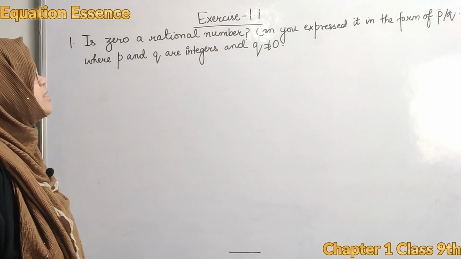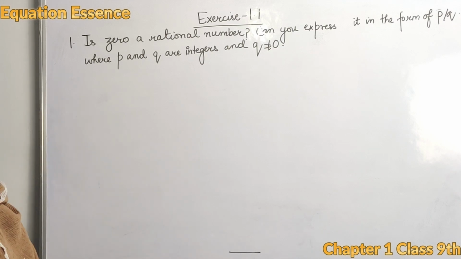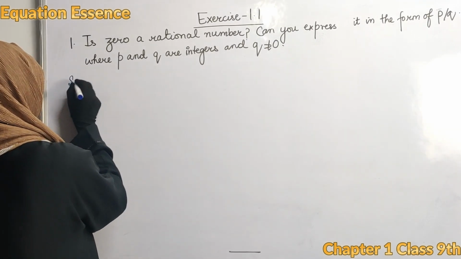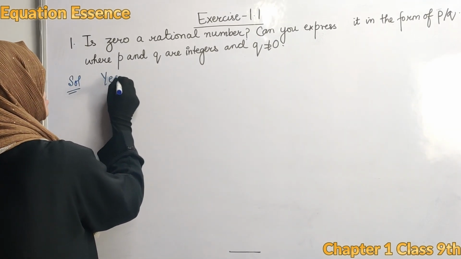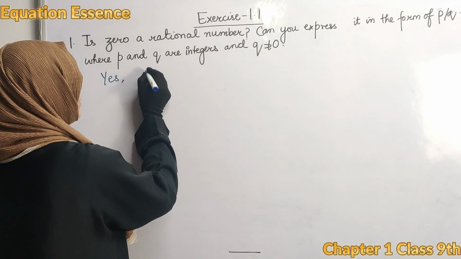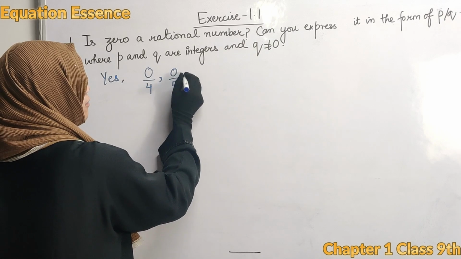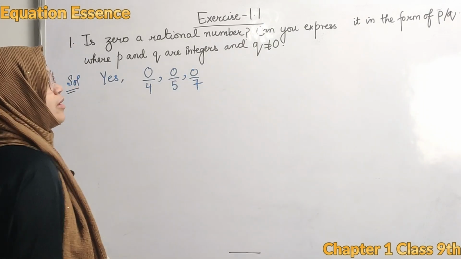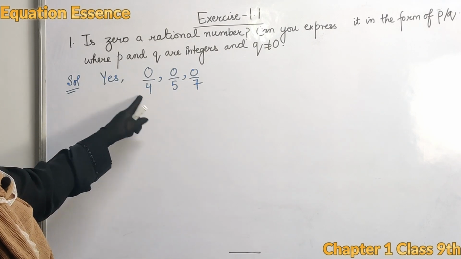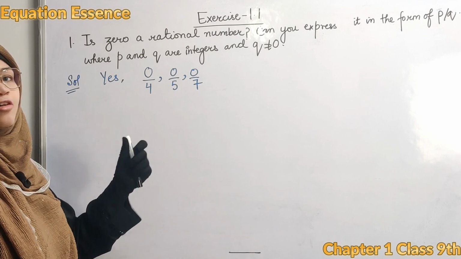Question number 1: is 0 a rational number? Can you express it in the form of p upon q, where p and q are integers and q does not equal 0? Your answer is yes. We can express 0 as a rational number. Why? Because we can write it as 0 upon 4, 0 upon 5 and 0 upon 7, where you can write it as p upon q, where q does not equal 0. So yes, 0 is a rational number and we can express it in the form of p upon q.